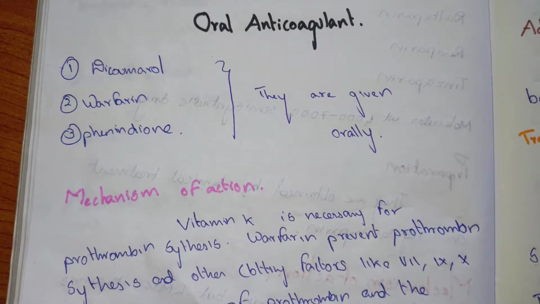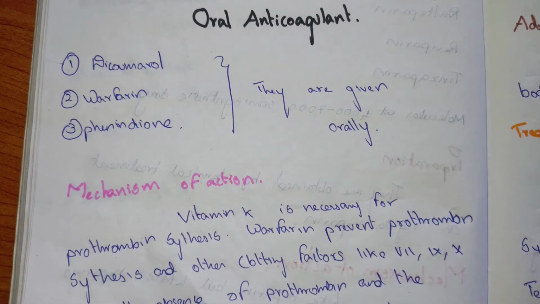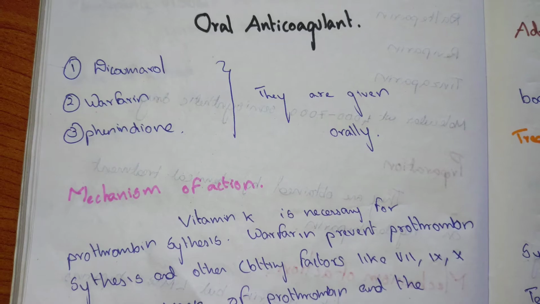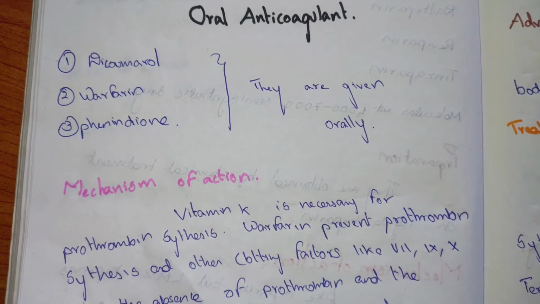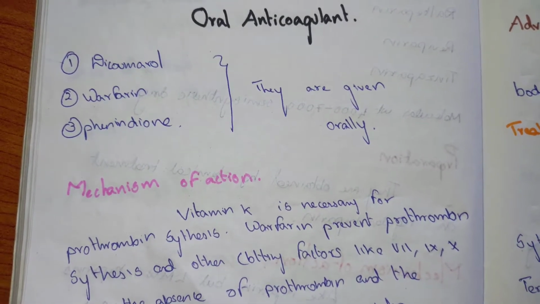In this video, we are going to see about oral anticoagulants. Dicumarol, warfarin, phenindione. These are the oral anticoagulants which are given orally.